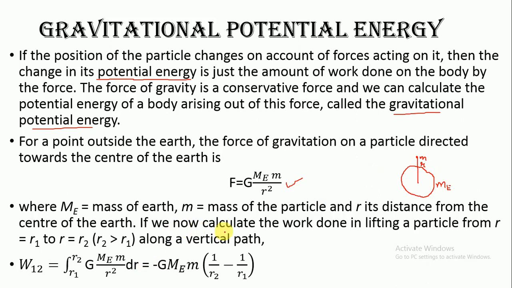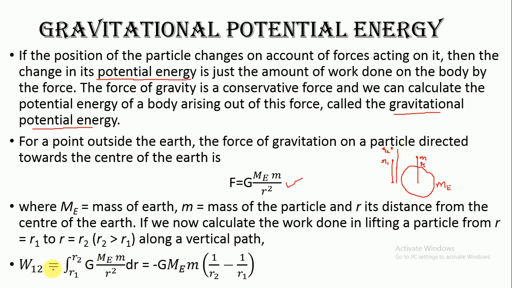If we now calculate the work done in lifting a particle from R1 to R2, where R2 is greater than R1, along a vertical path. For example, we want to lift the object from the distance R1 to R2. I am drawing it here. This is R1 and this is R2. This is the distance from the center of the earth. So you need to take the particle from the distance R1 to R2 along a vertical path.